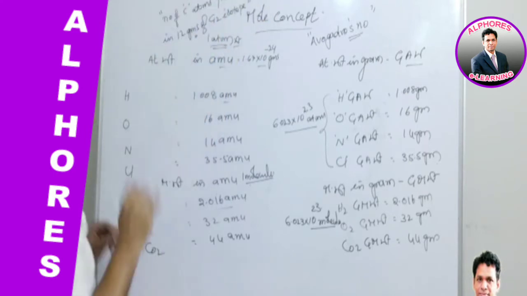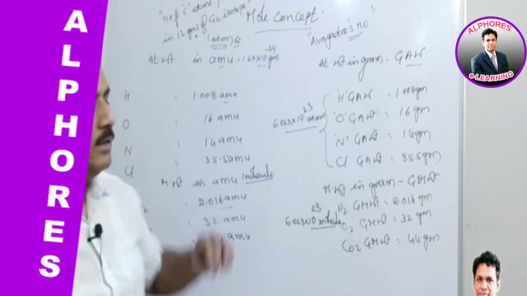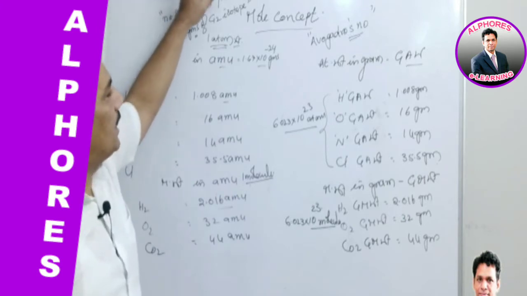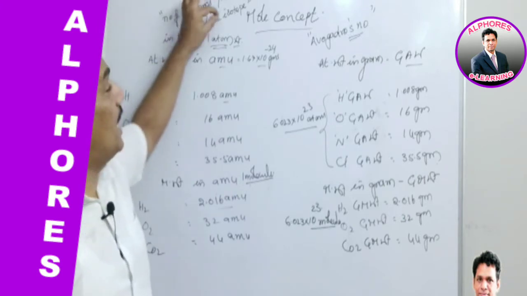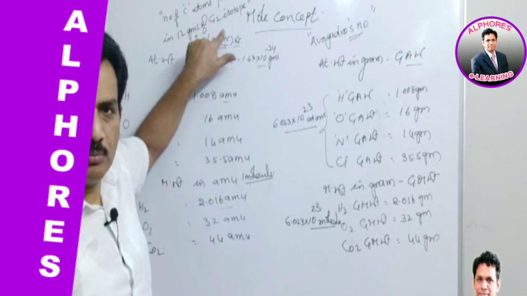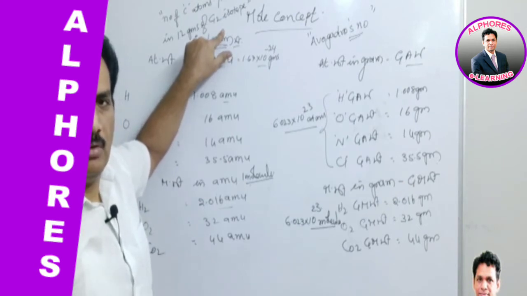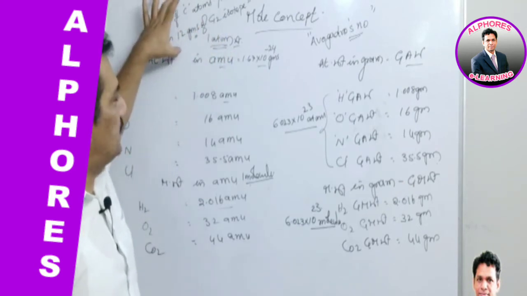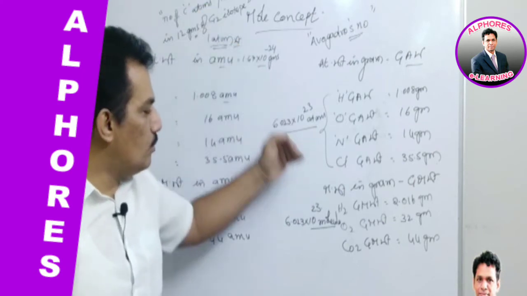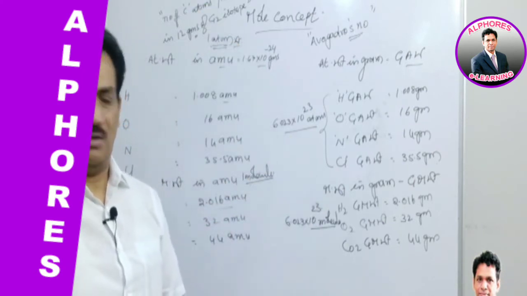That number is the mole. Again I am repeating, the number of carbon atoms present in 12 grams of carbon-12 isotope is the mole. And with this base we are defining the mole of any substance.